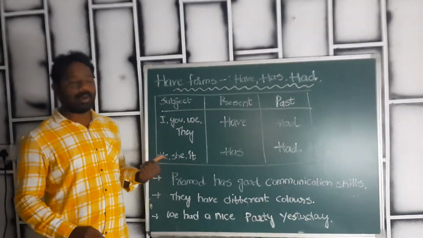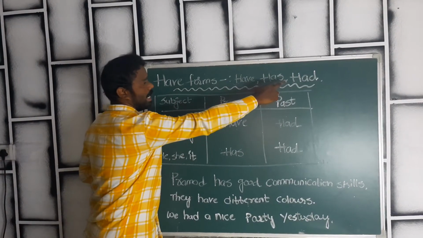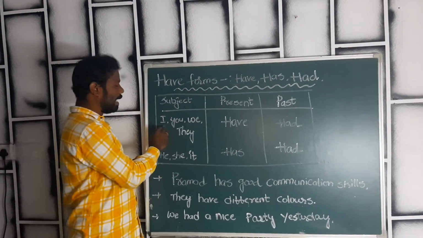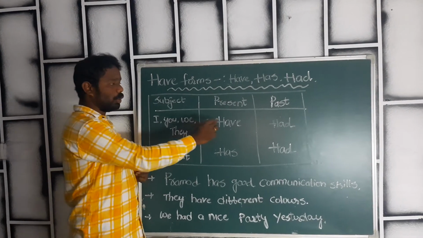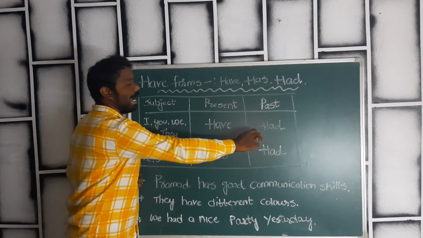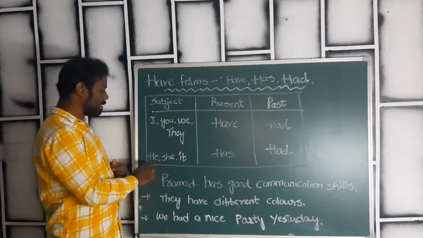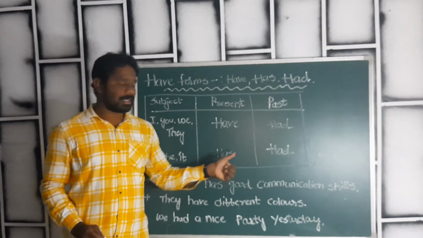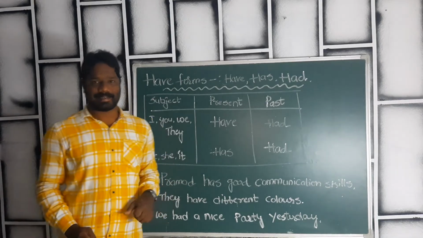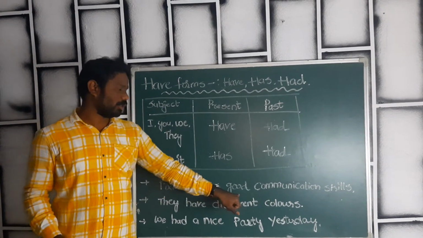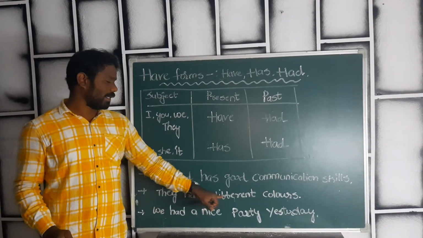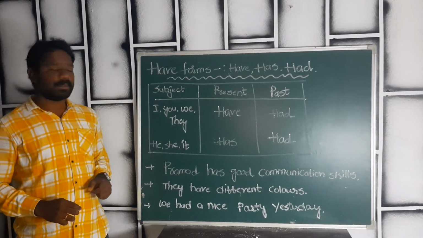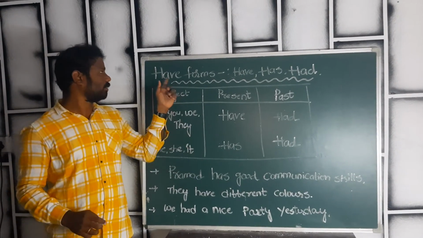So remember everybody, have forms means have, has, had. We'll call these three words have forms. When you're talking about I, you, we, they, you must use have in the present tense and had always in the past tense. The same with he, she, it: you must use has in the present tense and had always in the past tense. Examples: Pramod has good communication skills. They have different colors. We had a nice party yesterday. So this is all about have forms.